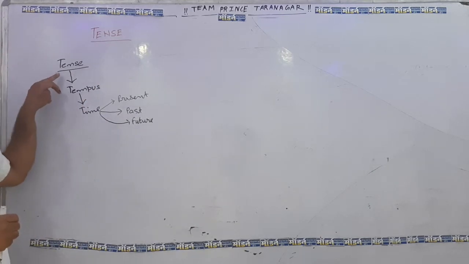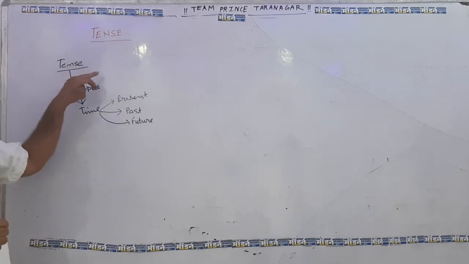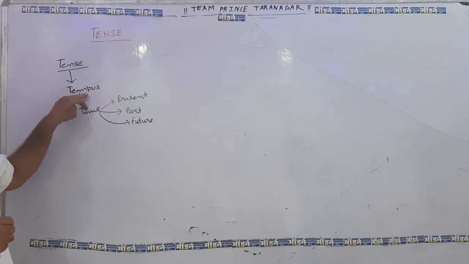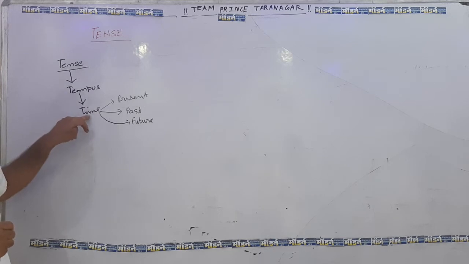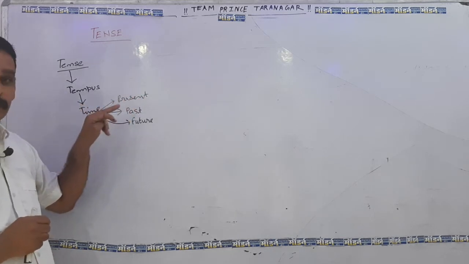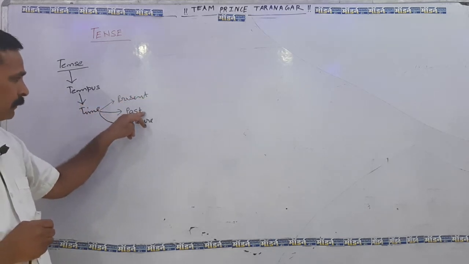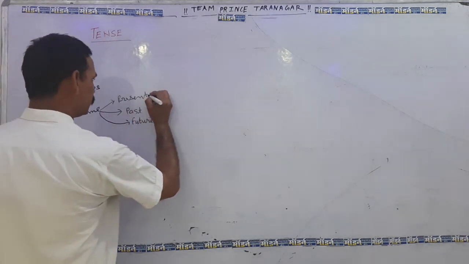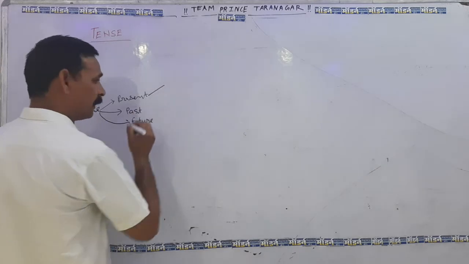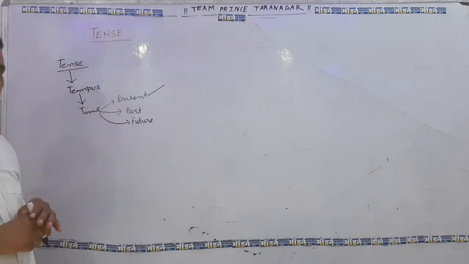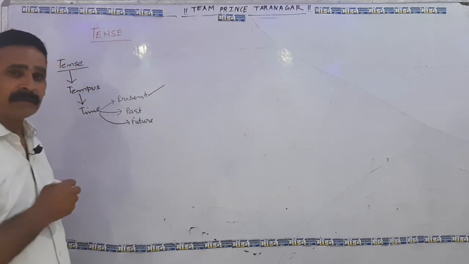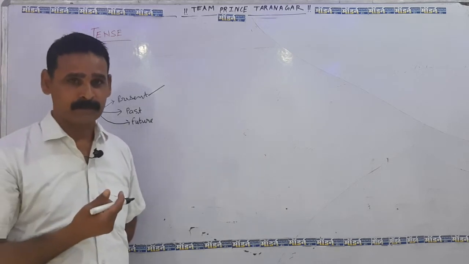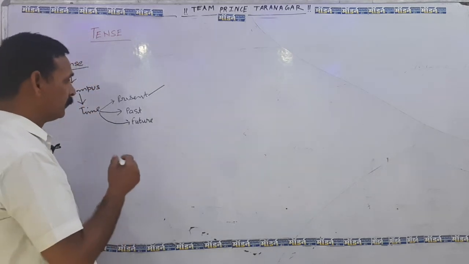So tense has been taken from the word tempus. This is a Latin word, and tempus means time. This time has been classified into three parts: present time, past time, and future time. Once again, each and every tense is categorized into four parts. Number one, indefinite, that is not definite. Number two, continuous.